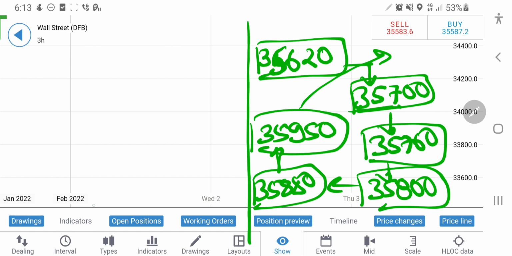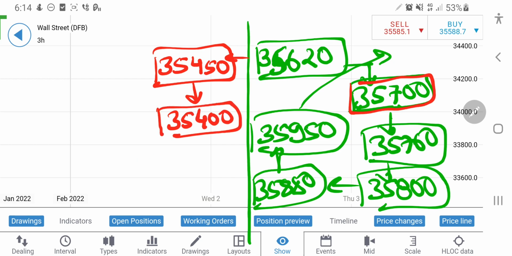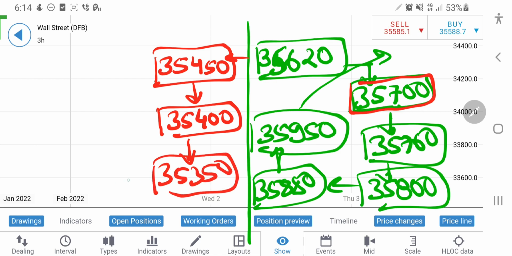Till the time it is below 35,700, I will expect it to remain bearish, and we might see a drop. And how far could this drop? The short is only indicated once it drops below 35,400. Rather, I will say you can in fact take a short at around 35,450. Once it drops below 35,450, you can take a short for 35,400 and 35,350. Almost every 50 points there is a support available for US30 today, and 35,300.